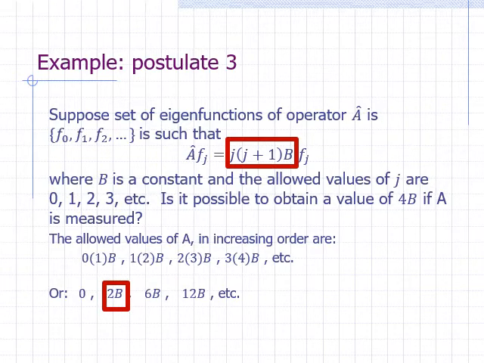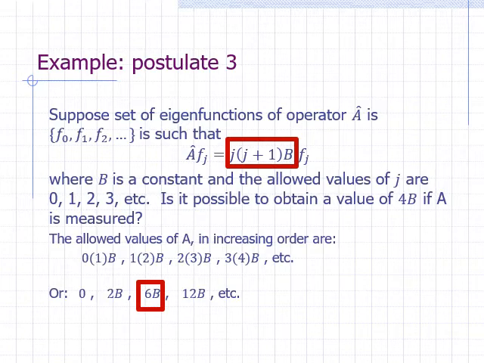It should be easy to see that the next lowest allowed value for A is 6b. That's when j equals 2. 2 times 3 times b is 6b. Therefore, we conclude that 4b is not allowed. It's not one of the allowed eigenvalues of operator A. The probability that we would get a value of 4b if we measure A is 0.